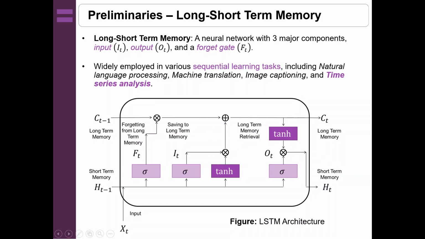There's the scaling operator, which is like a cross inside a circle. This is the information scaling operator. Then we have the information addition operator, which simply adds two pieces of information and pushes them on to the next thing, onto the output actually. As an output from this single LSTM unit, it gives another CT and HT, which are the long term and short term memory respectively, which are passed on to the next LSTM block.